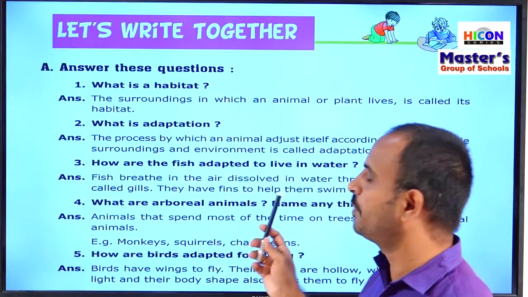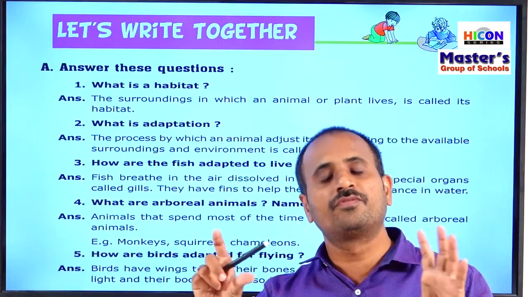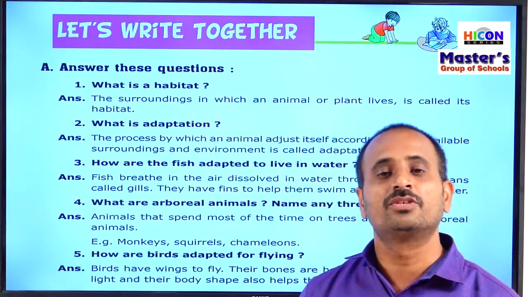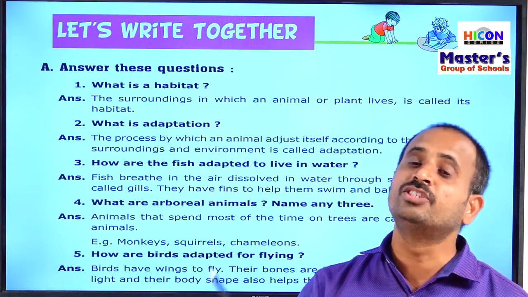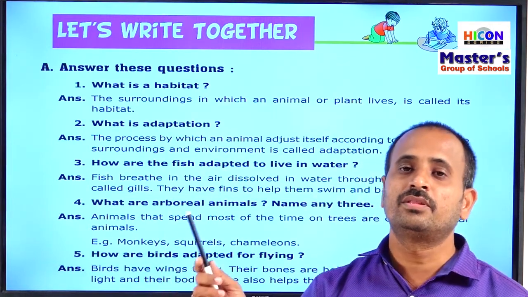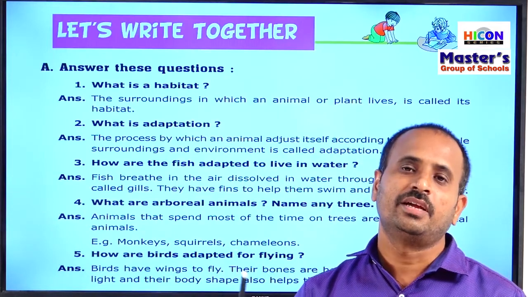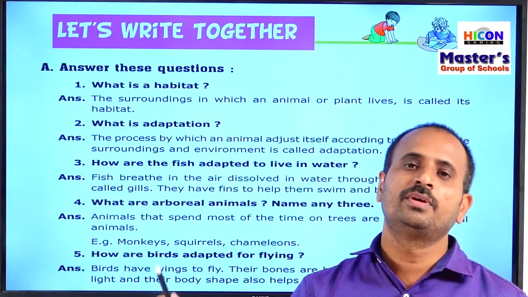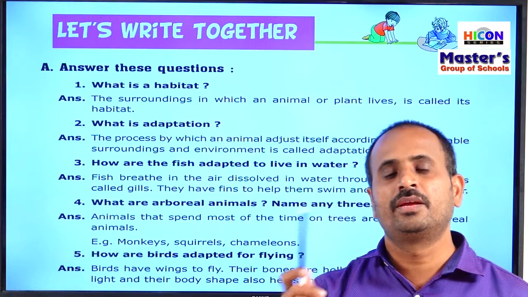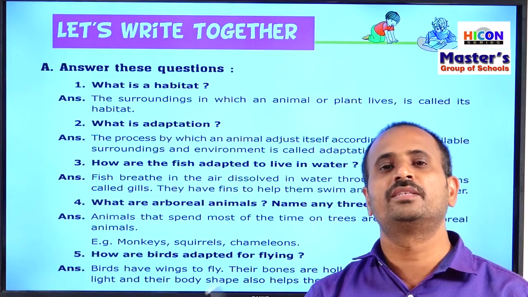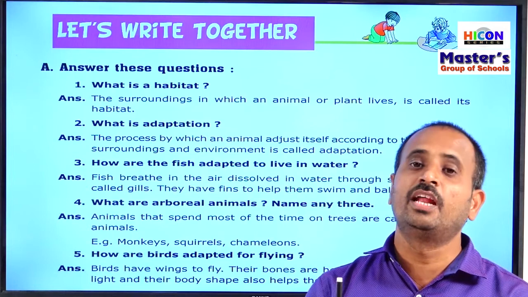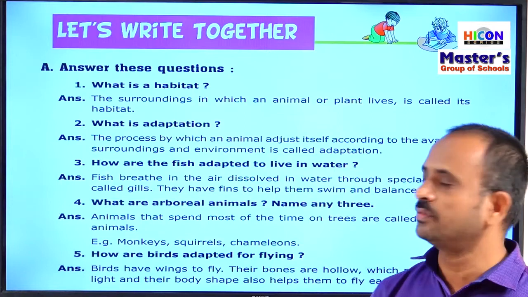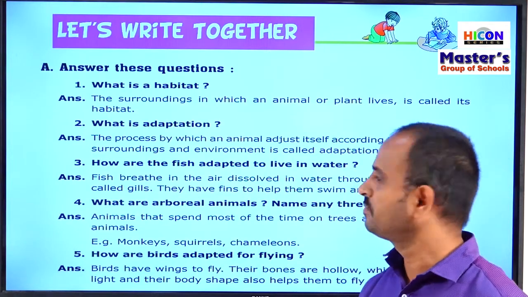Not only these adaptations, the body shape of the fishes also helps them to swim in the water for longer distances. Generally, the fishes are in a streamlined shape. That is, they are pointed at both ends of their body. It means they are like an oval shape. Their body shape is pointed at both ends. So this shape especially helps the fish and all the aquatic animals to swim easily in the water. So these are the adaptations in the fish.